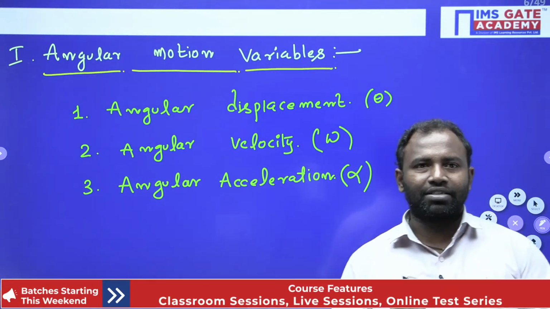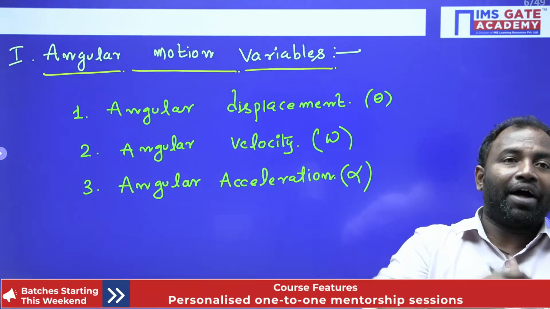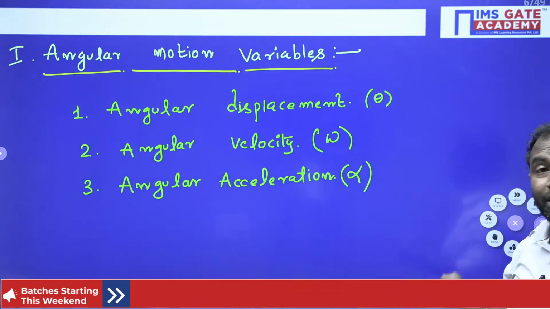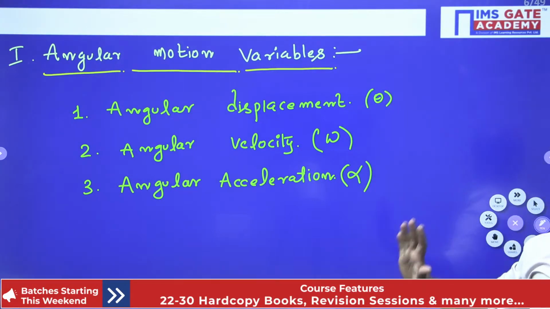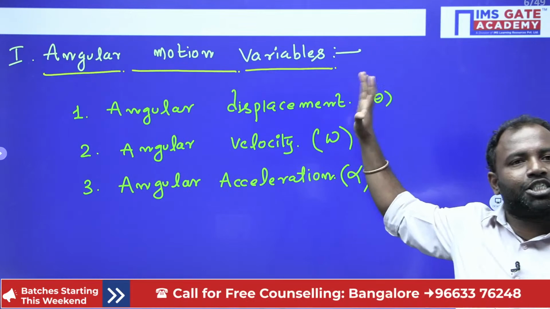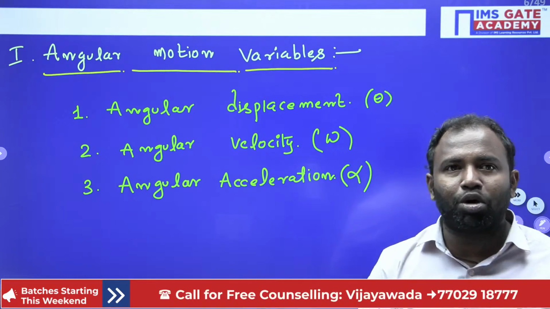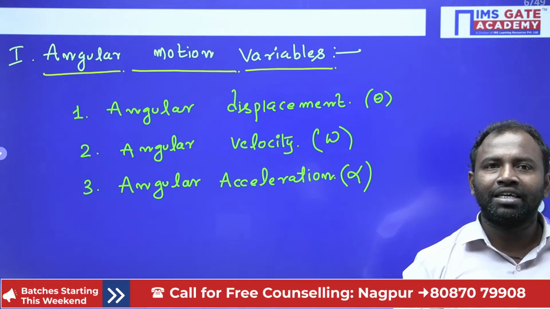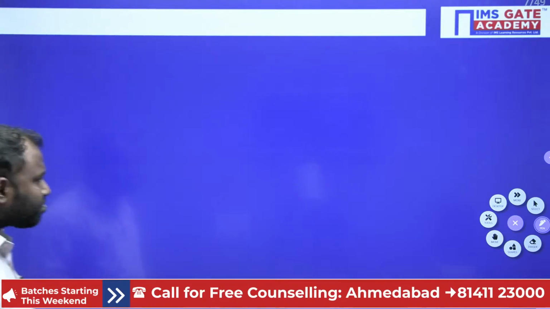All right guys, now we'll consider a body which is in rotation motion, and then we will define angular displacement, angular velocity and angular acceleration. These variables can be studied when the body is in rotation motion. In order to understand the displacement, velocity and acceleration, we need to consider a body in rotation motion, then only it is possible to observe them, isn't it guys? Now let us move and consider a body.